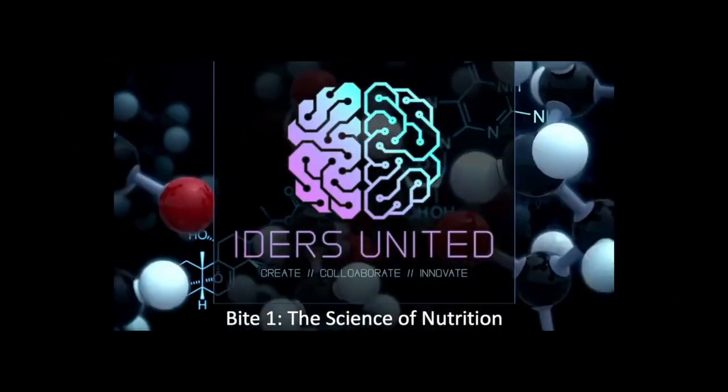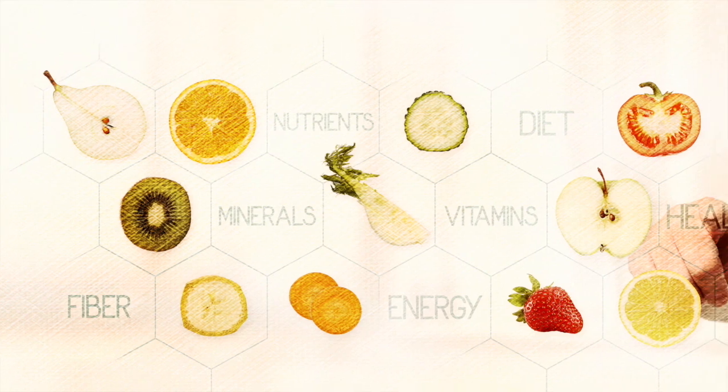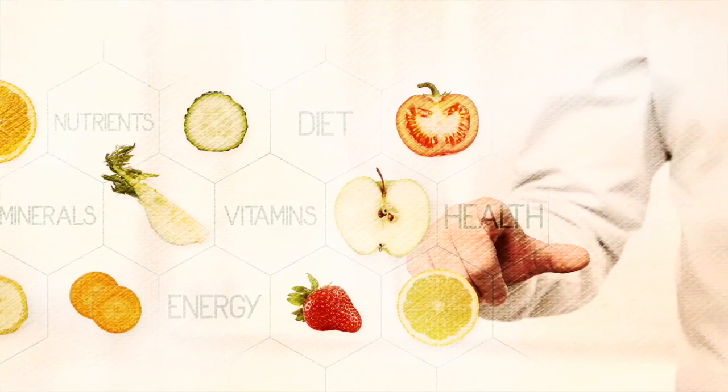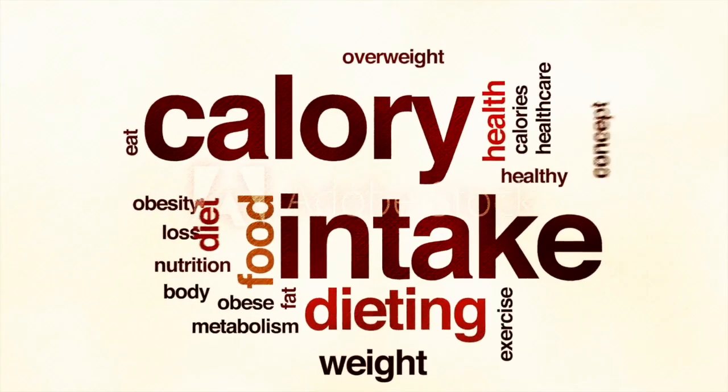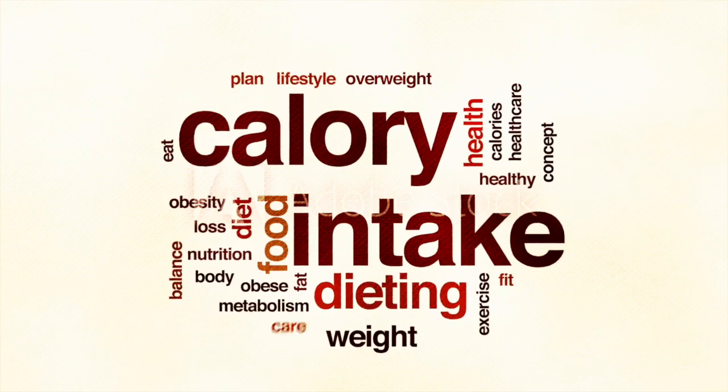Bite 1: Science of Nutrition. This module will cover the major macro and micronutrients that make up the foods we eat. Information will include how macronutrients affect the body. Food groups are composed of different macronutrients, and we will explore the effect each food group has on the body as it relates to the function of each macro and micronutrient.